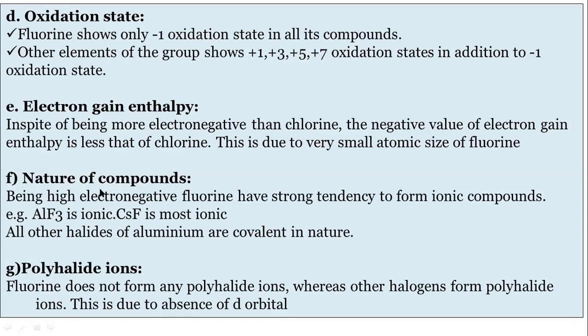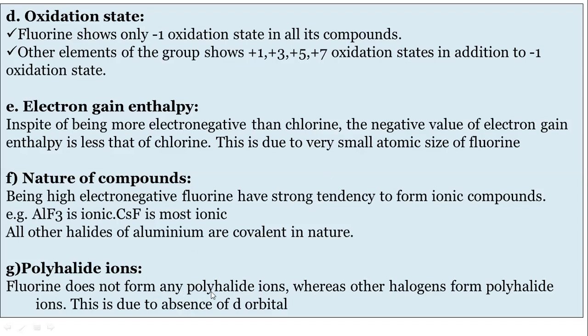Then, the nature of compounds: being highly electronegative, fluorine has a tendency to form ionic compounds. What are ionic and covalent compounds? We studied this in 11th standard also. In ionic compounds, the electron is transferred, and in covalent compounds there is a sharing of electrons. Other elements in the respective groups form covalent compounds, but fluorine always has a tendency to form ionic compounds.